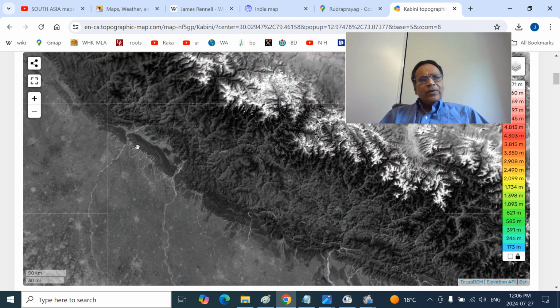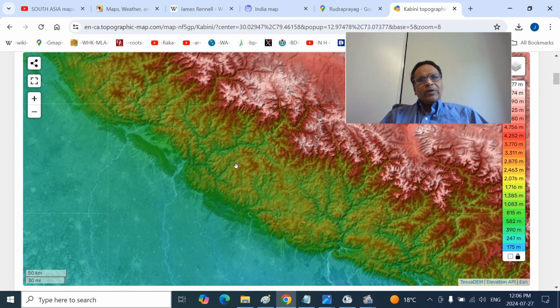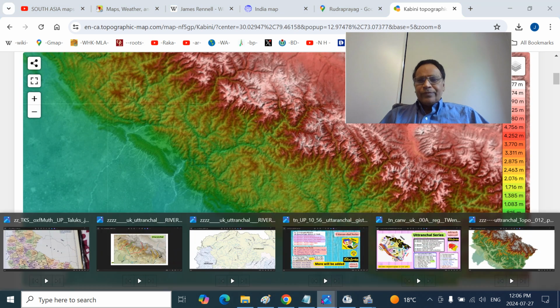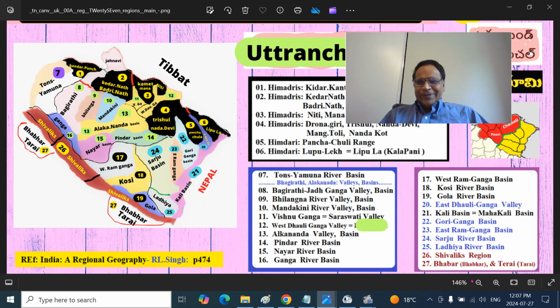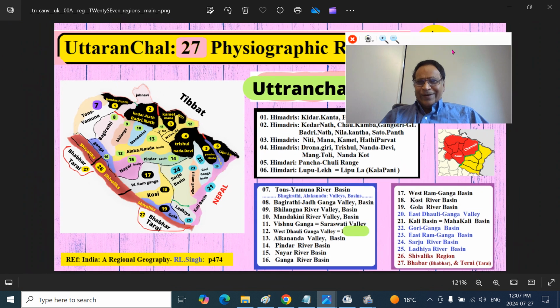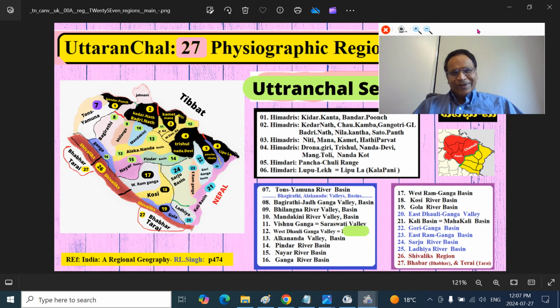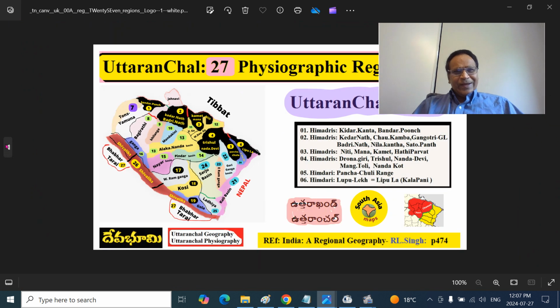Then you can see the Shivaliks and Babar and Terai regions. That is fascinating. Hope this is not overwhelming. I covered it in one place, one part instead of two. And we'll take up these things individually in the next presentations.